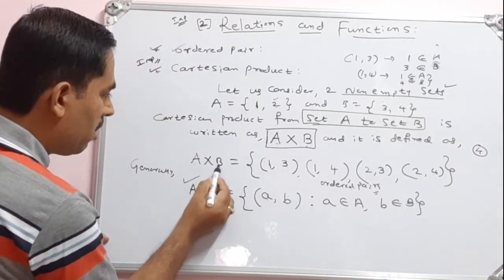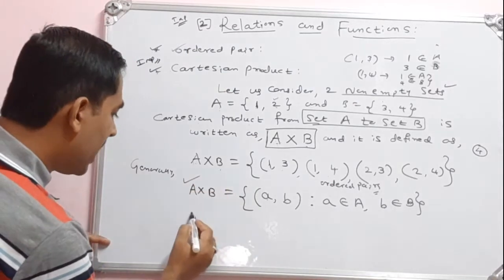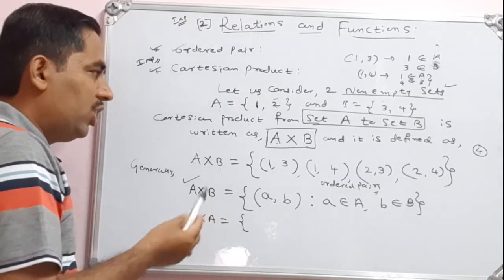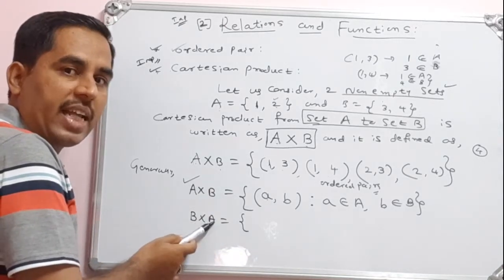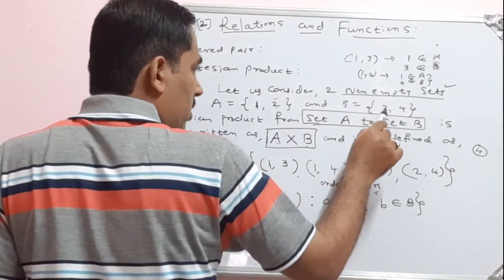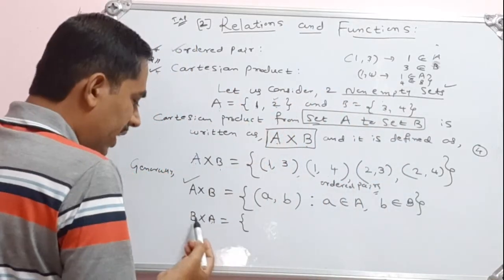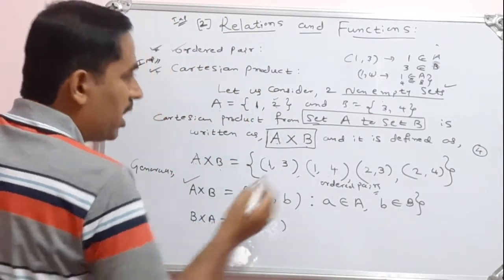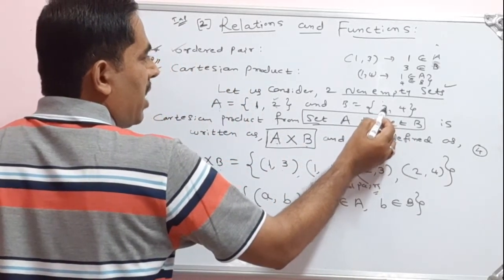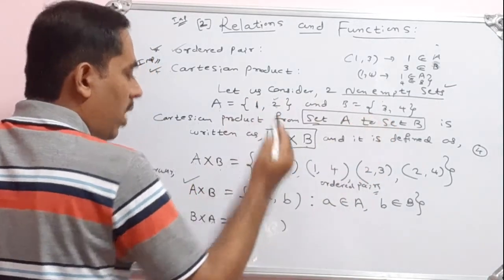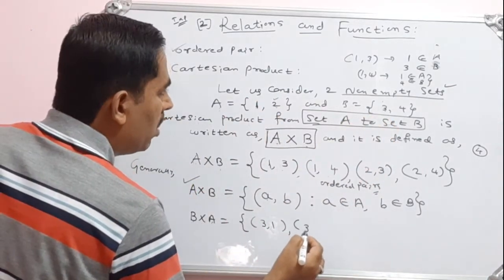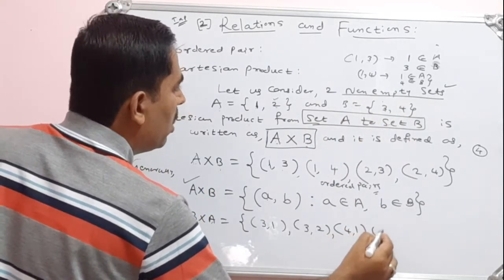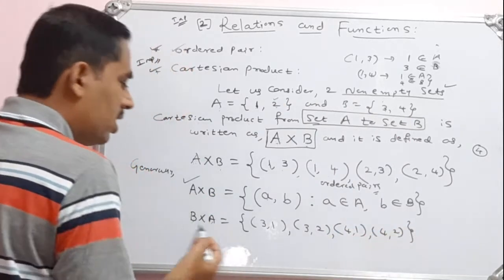Similarly, I have written A cross B here. So what is B cross A? B cross A means the Cartesian product from set B to set A. Now you observe the first set, then you observe the second set. So set B to set A also contains ordered pairs. Let me write the ordered pairs. Set B, so what is the first element? 3. From set B to set A, you attach 3 to 1, so that is 3 comma 1, then 3 comma 2. Then you go for 4: 4 comma 1, attach 4 to 1, then 4 comma 2. This is B cross A.